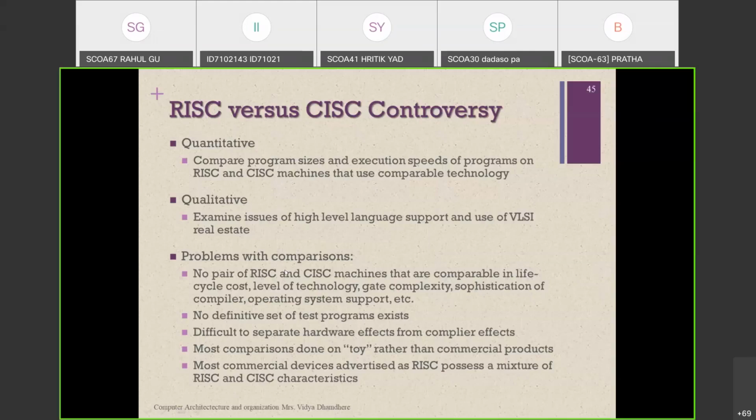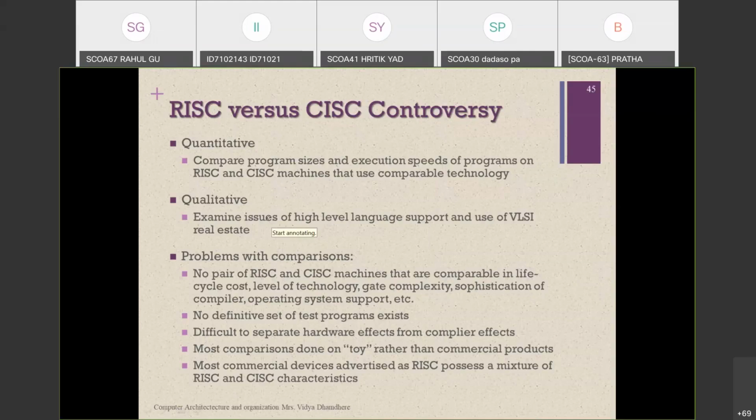Okay. Next one is, no definitive sets of test programs exist. So if you want to test one program on both processors, we don't have a definite program for this. That is another challenge or difficulty, we can say.